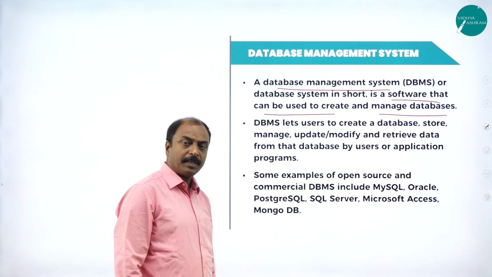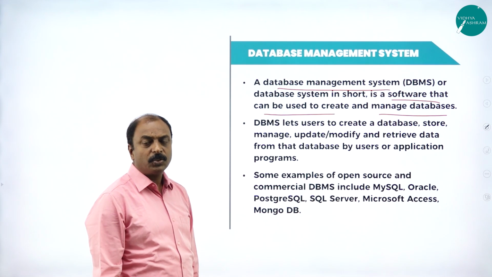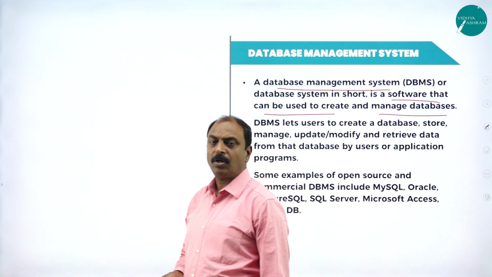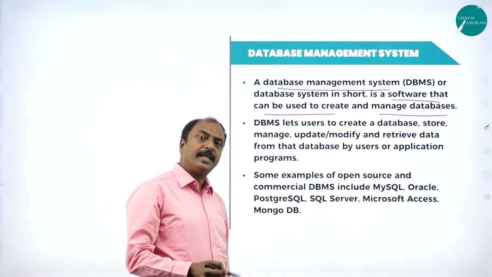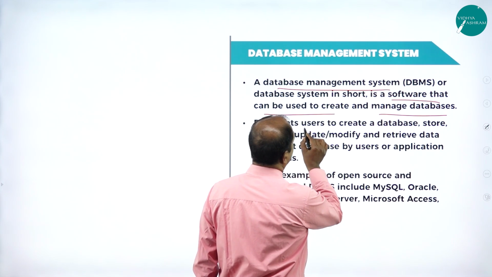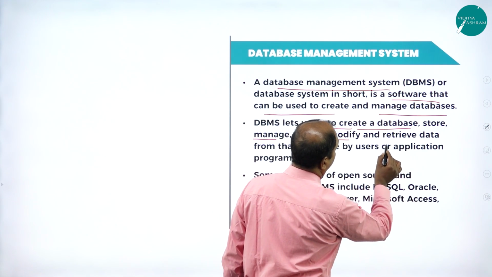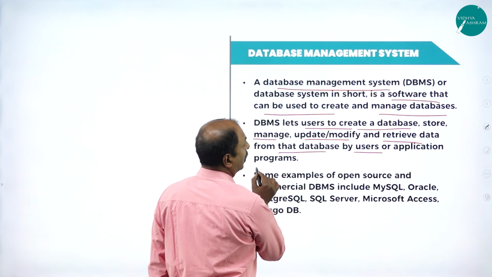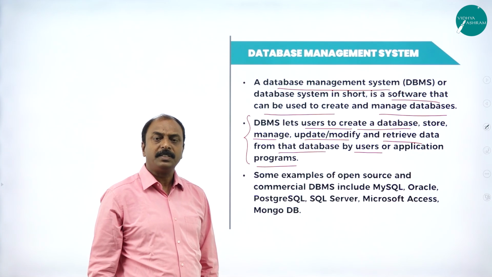Here, your database consists of n number of rows and m number of columns. Data are stored in a table, or in the form of a table, and that is called a database. A database management system is a software to work with a database. DBMS lets users create a database, store, manage, update, modify and retrieve data from the database, by users or application programs. So this is the function of DBMS.